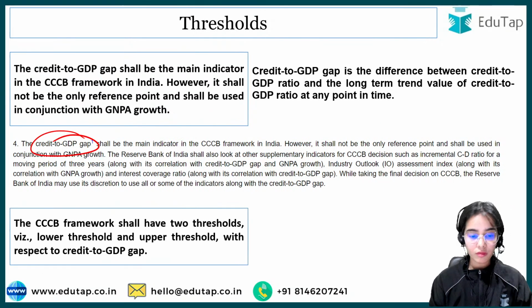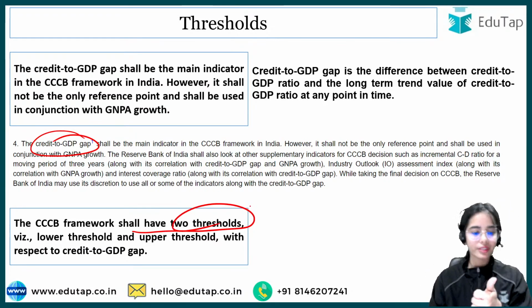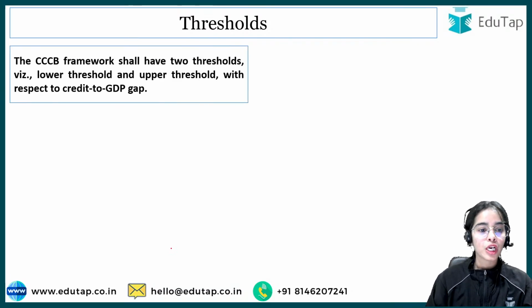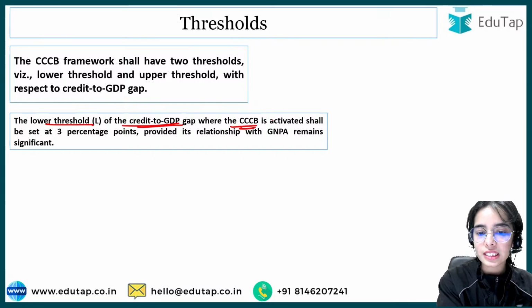Okay. So the CCCB framework shall also have two thresholds, that is the lower threshold and the upper threshold with respect to the credit to GDP gap. Okay. So that is the lower threshold of the credit to GDP gap where the CCCB is activated.